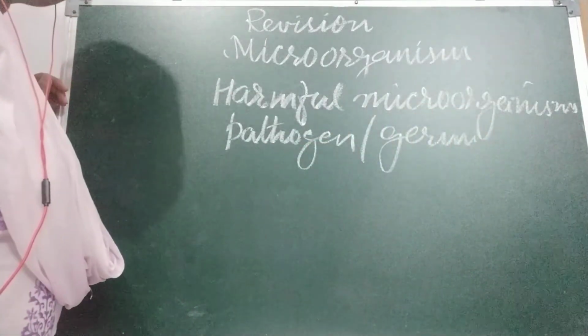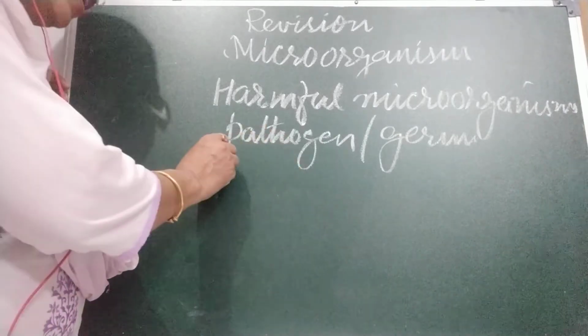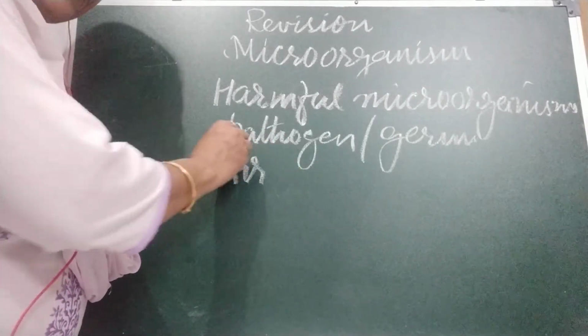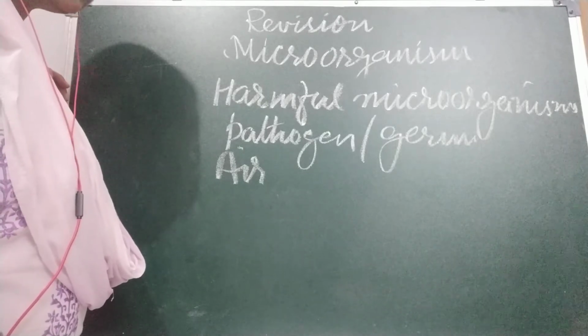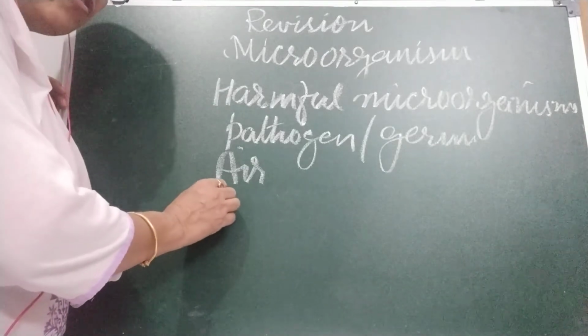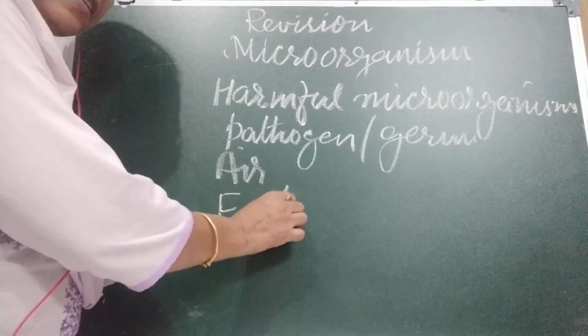To cause disease, the germs have to first enter our body. They can enter in the following ways. First, through air. The diseases that are spread through air are common cold, flu, chicken pox, mumps, tuberculosis, measles, and polio. Next, through food and water: cholera, typhoid, and hepatitis.